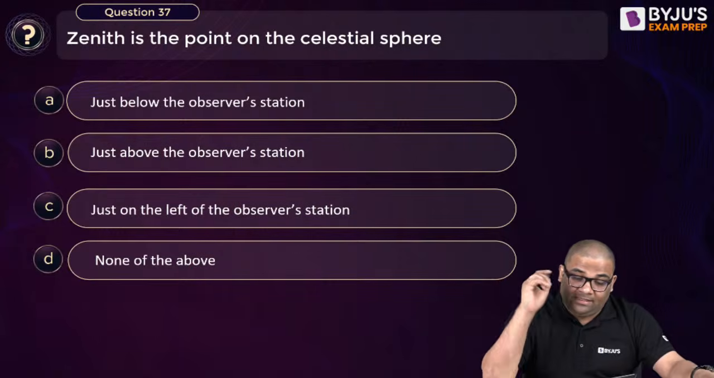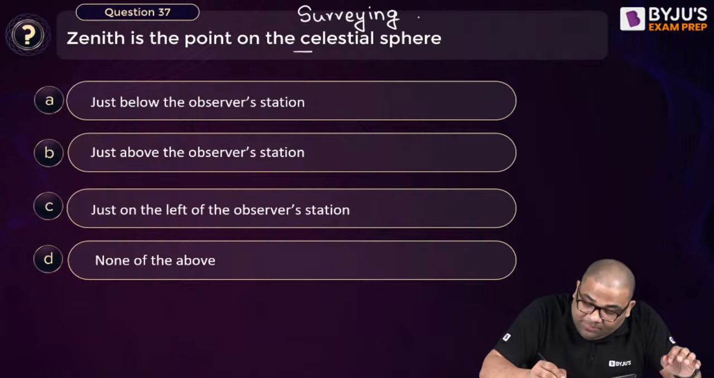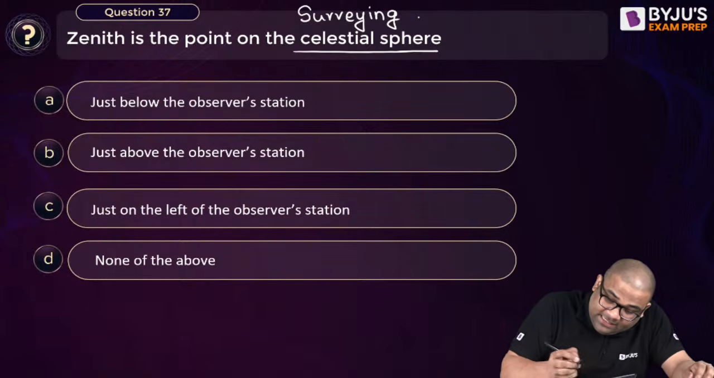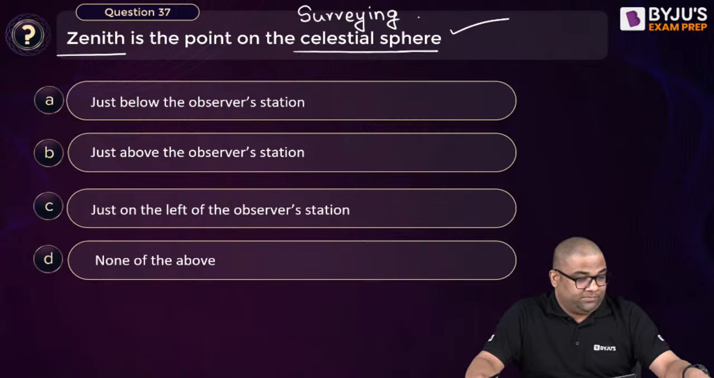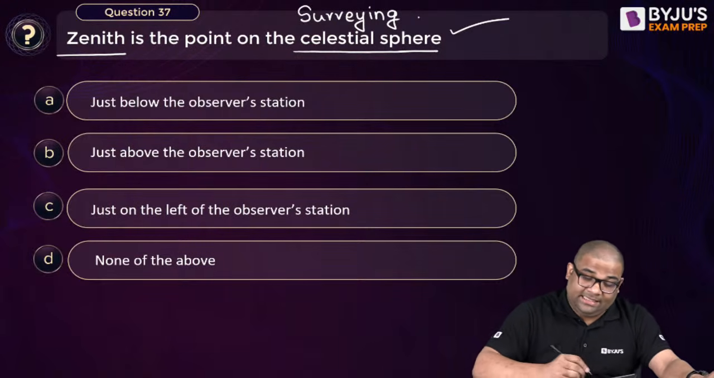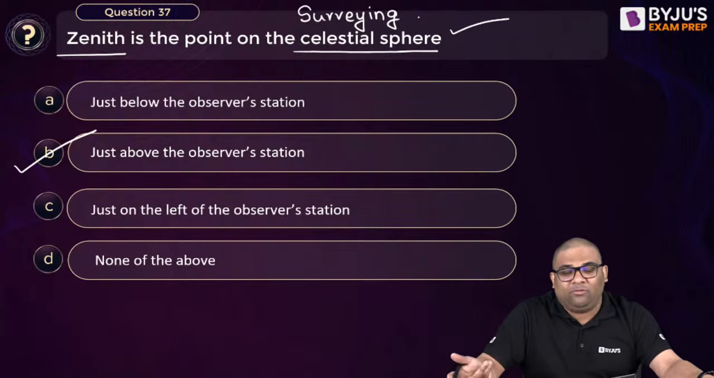Question number 37. Again, surveying. You can see they are asking a good number of questions from surveying. Zenith is the point on the celestial sphere where? This is from field astronomy. Yes, it is just above the observer station. Very good, Kalyan, and very good, Raghavendra. It was a good question, not that tough. So you can see that we cannot leave any portions.